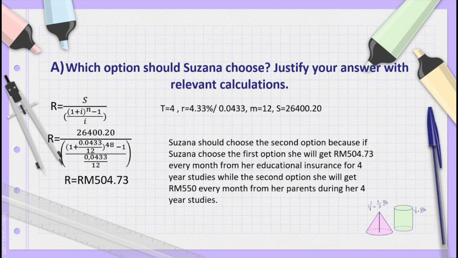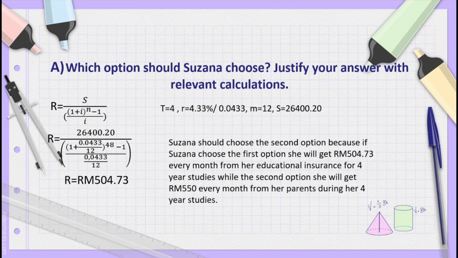Justify your answer with relevant calculations. In this case, we will use the formula R equals S over [(1 plus i) to the power of n minus 1] over i.